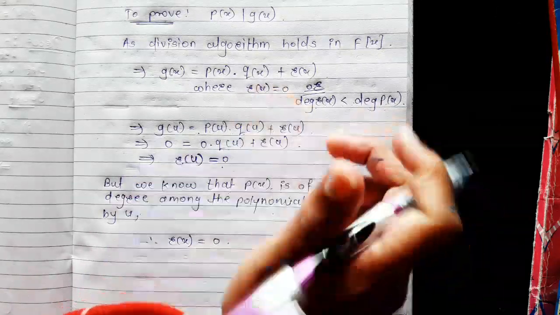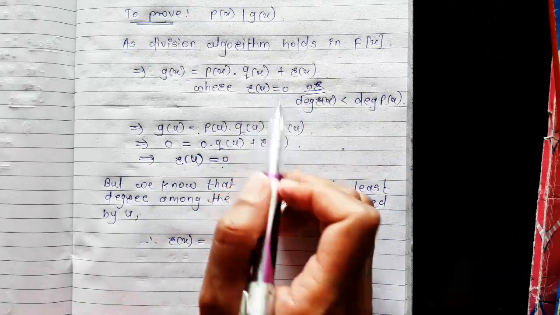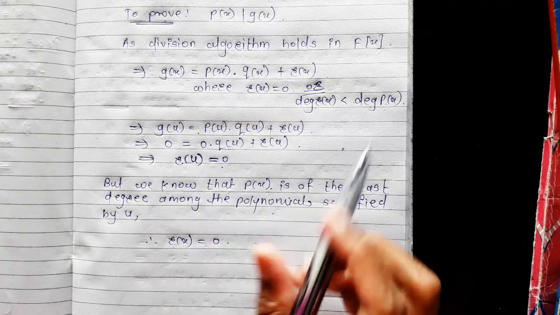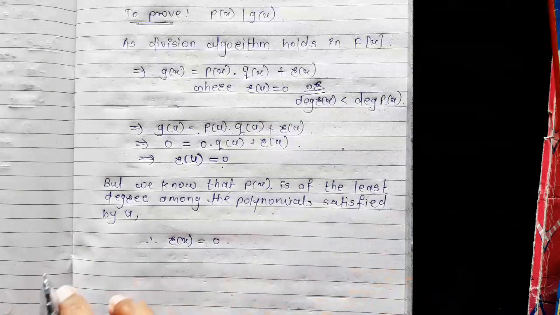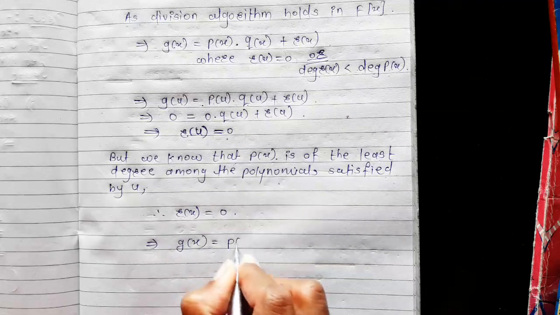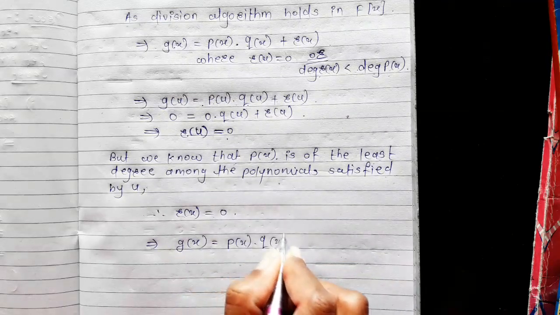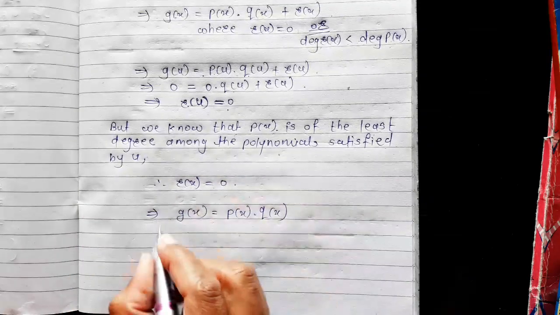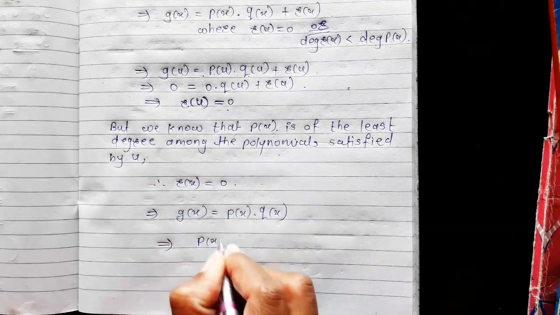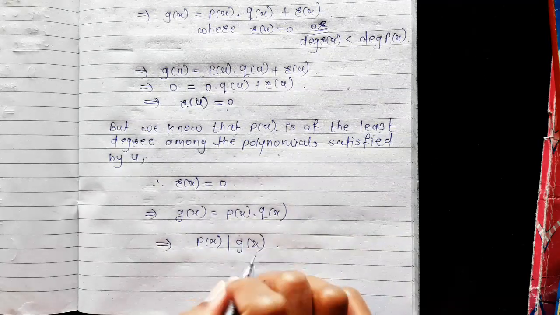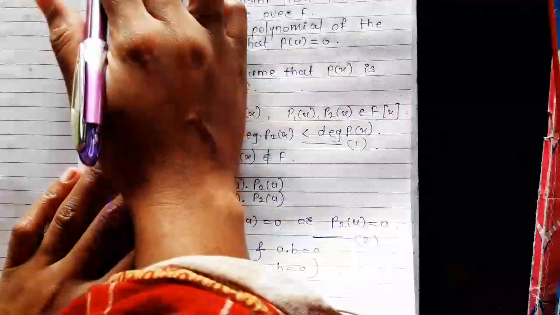From these both cases, r(x) = 0, and as r(x) = 0, this gives g(x) = p(x) q(x), and from this p(x) divides g(x). Now the second one is done.